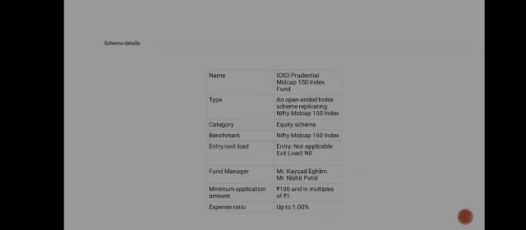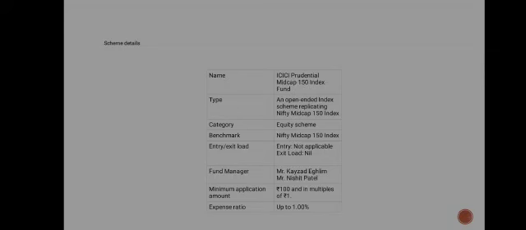Now let's talk about the scheme details. The name of the scheme is ICICI Prudential Midcap 150 Index. Type is an open-ended index scheme replicating the Nifty Midcap 150 Index. Category is equity scheme. Benchmark is the Nifty Midcap 150 Index. Entry load is not applicable, and exit load is nil.